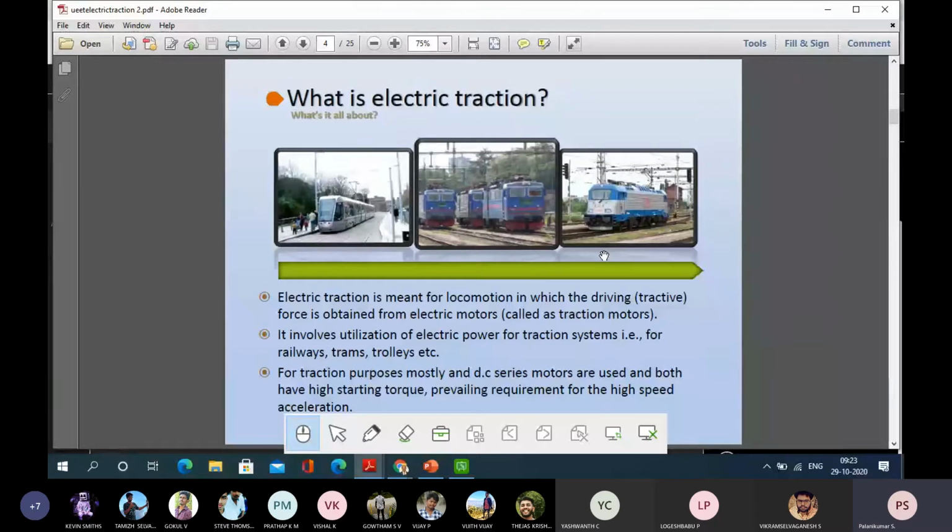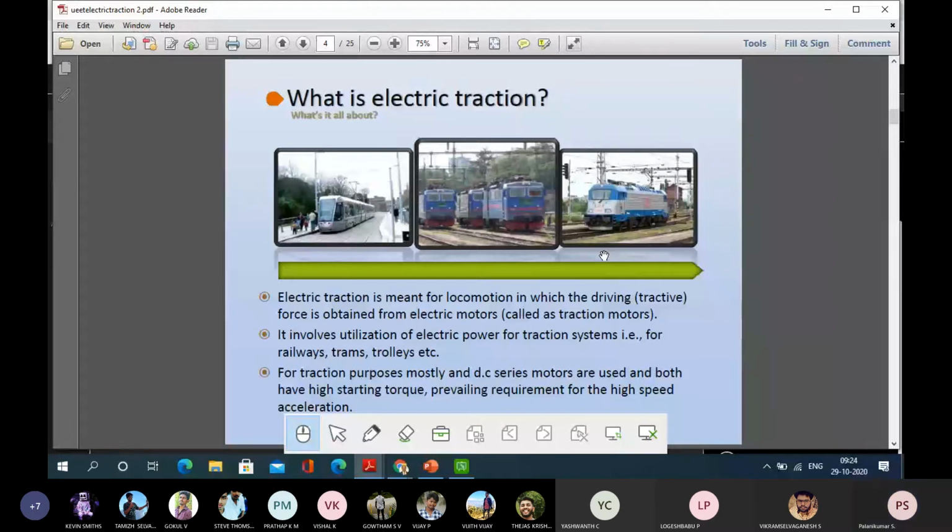Compared to that, around 50 percent of carbon CO2 emissions can be cut down. We already proved that. That's the reason why the government of India, after the study, decided to go for electric traction.